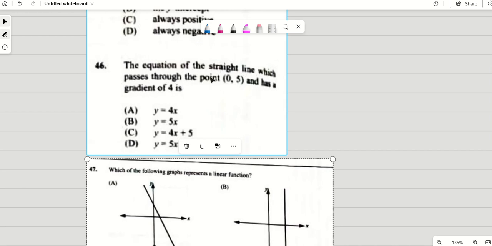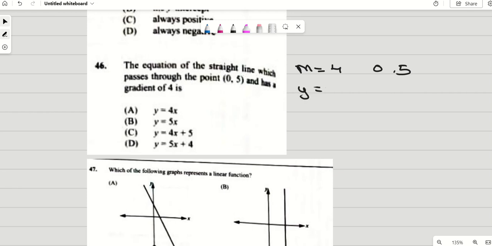Let's look at 46. The equation of the straight line which passes through the point (0, 5) has a gradient of 4. So they're telling you my gradient is equal to 4. We have (0, 5). They want to know what is the equation of the line. We know that y is equal to mx plus c. So if we're using (0, 5), then 5 is equal to 4 by 0 plus c.